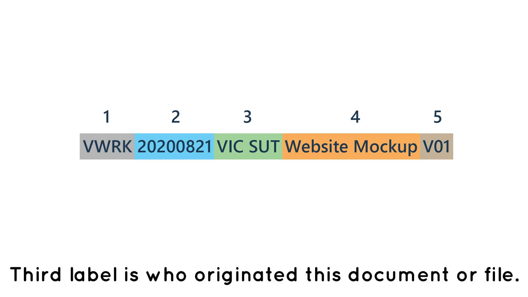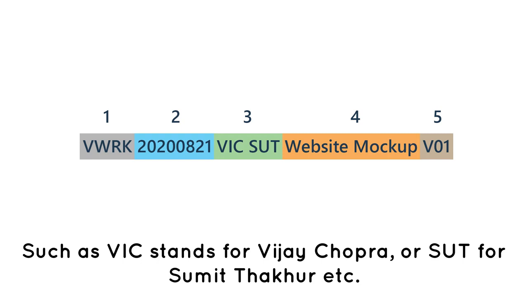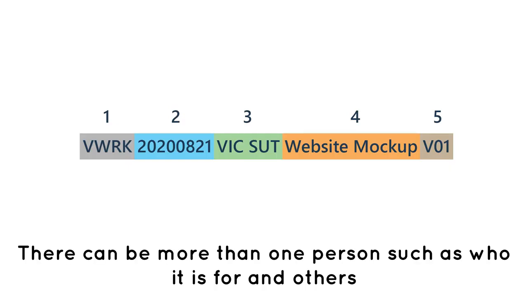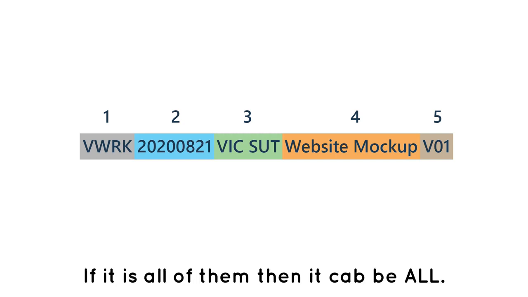Third label is who originated this document or file. Again, this is 3 or more characters for the person who originated it, such as VIC stands for Vijay Chopra or SUT for Sumit Thakur, etc. There can be more than one person, such as who it is for and others who are involved in this document, file or folder. If it is all of them, then it can be ALL.